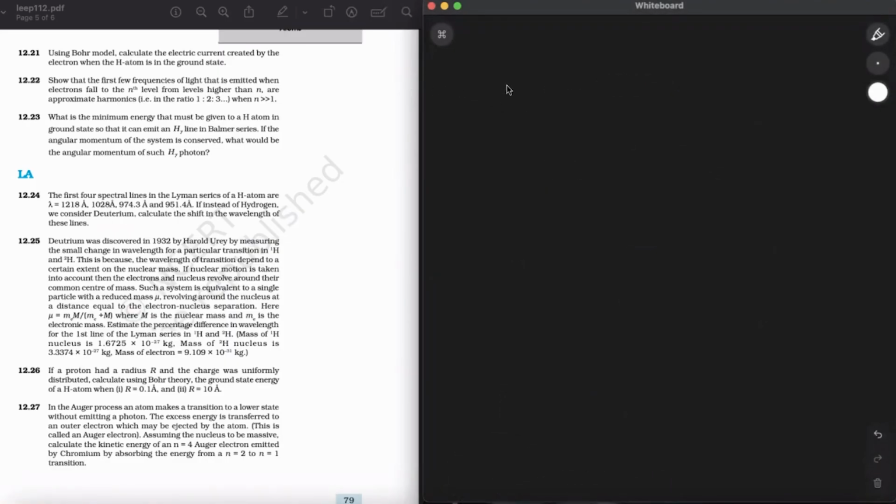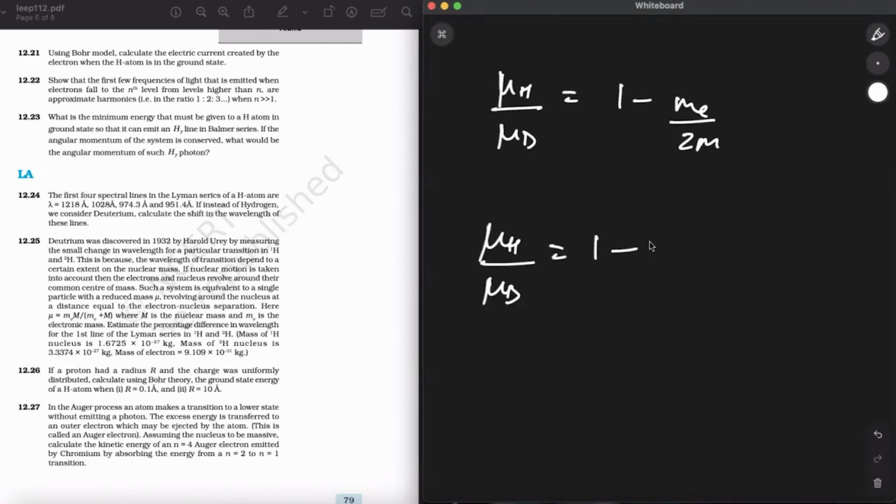Now, if I want to write mu hydrogen divided by mu deuterium, it will be 1 minus mass of electron divided by 2 times M. And just calculating it, mu h upon mu d will give me this. Now calculating this is going to get me 0.9997.